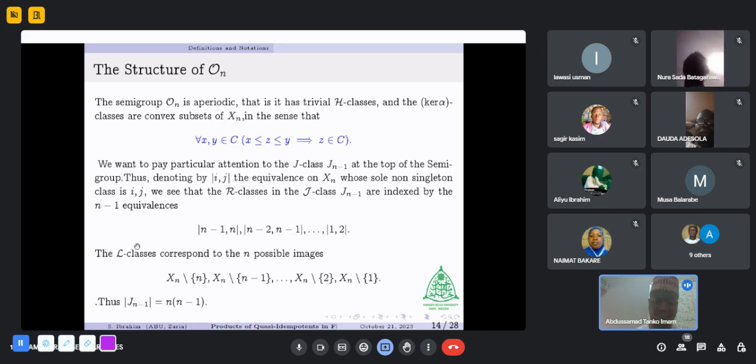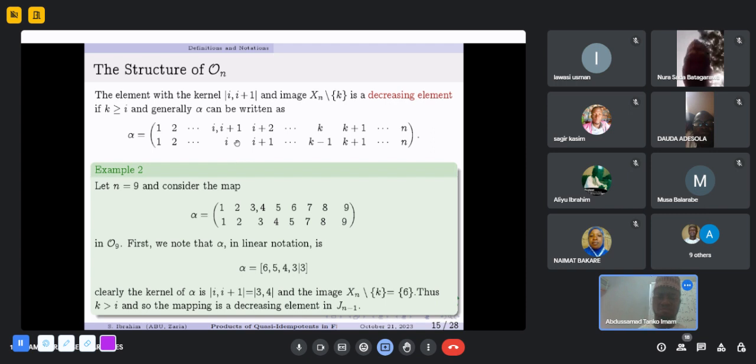And the number of L classes corresponds to the n possible images, that is, Xn minus n, Xn minus n-1, up to Xn minus 1. Thus, the size of Jn-1 in the full order preserving transformations is n(n-1).